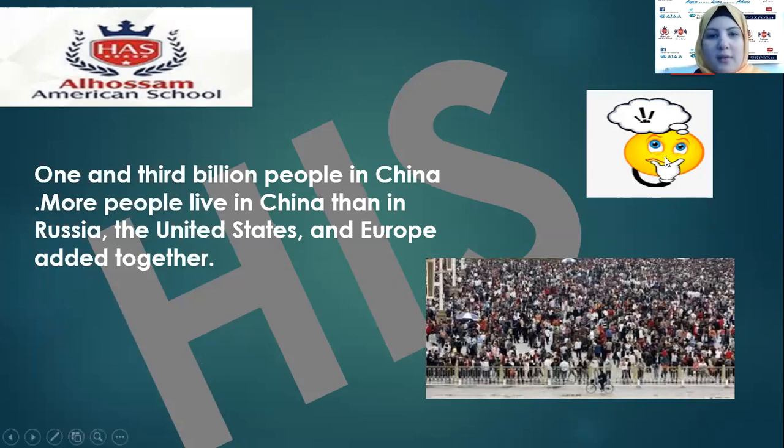They are very large. They are very huge. If we put the U.S., Europe, and Russia together, the population of those three countries will not be as big as China. China has 1.3 billion people, so it's a very huge number.